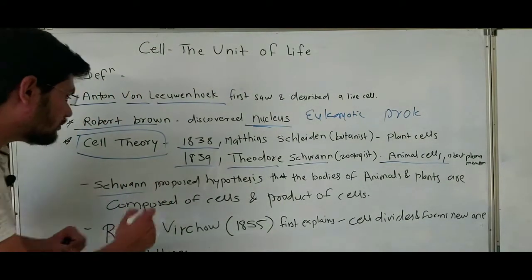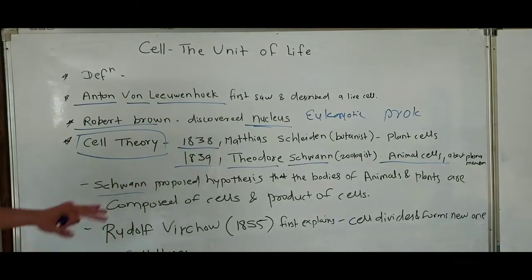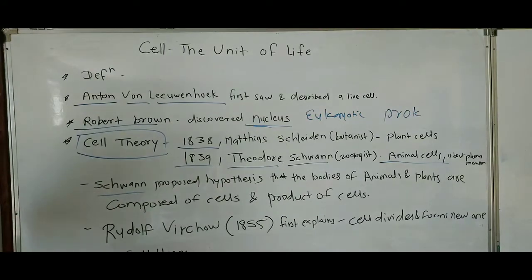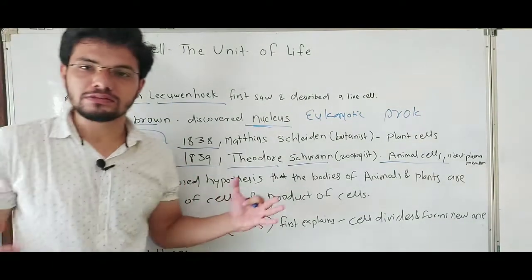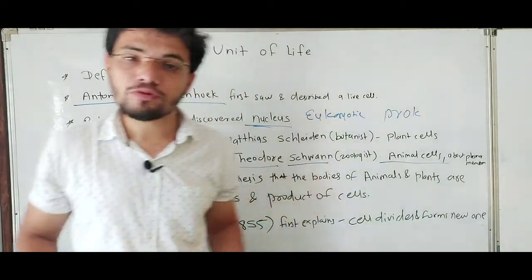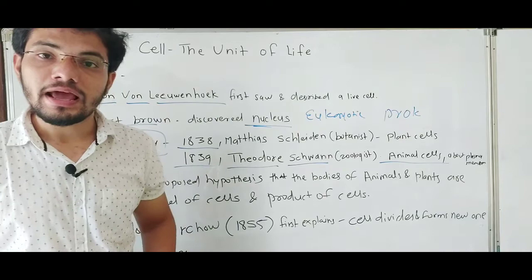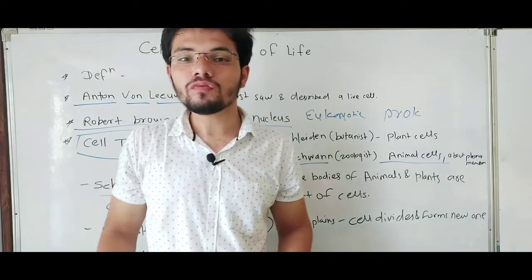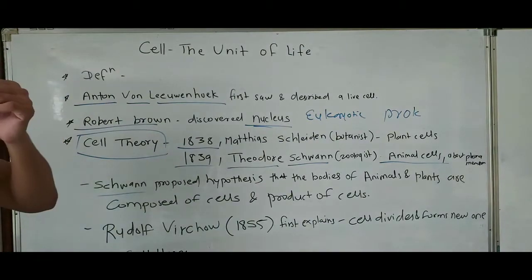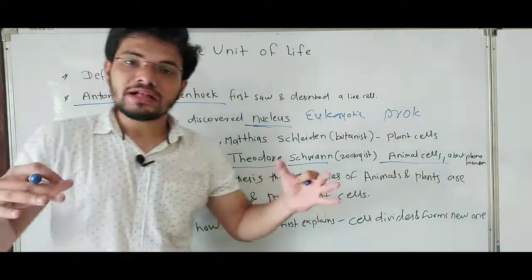After that, Schwann, the same scientist, proposed the hypothesis that the bodies of animals and plants are composed of cells and products of cells. Bodies of all animals and plants are composed of cells and the ultimate product of cells. So he was the first one to give the statement of the cell theory.